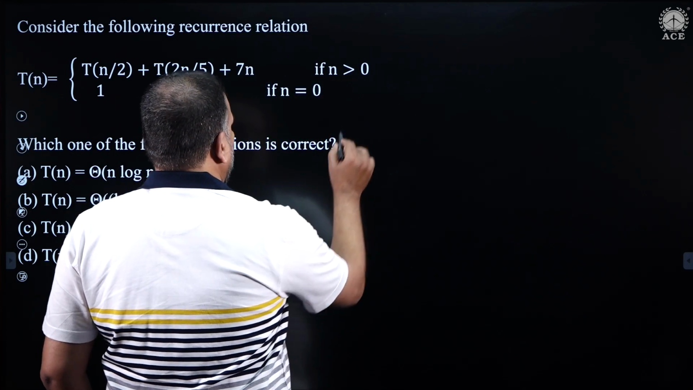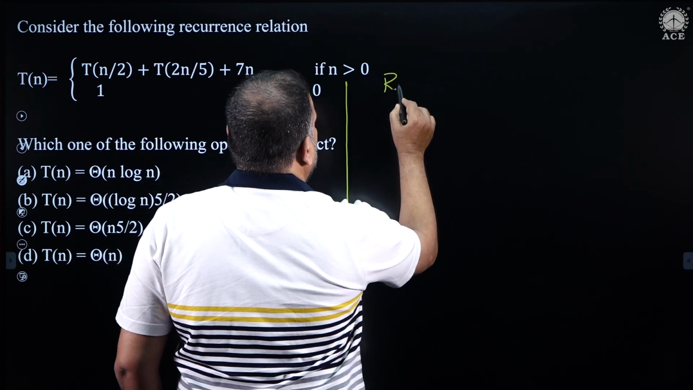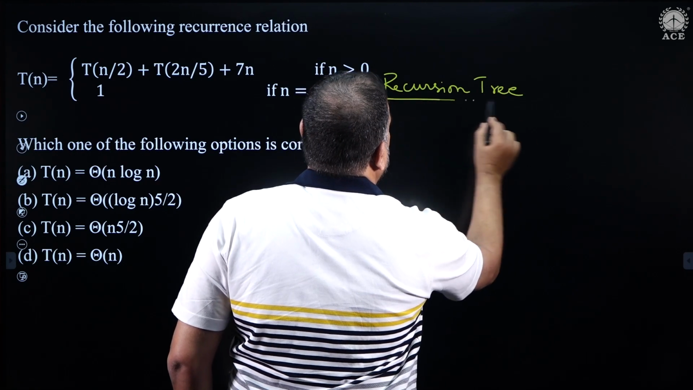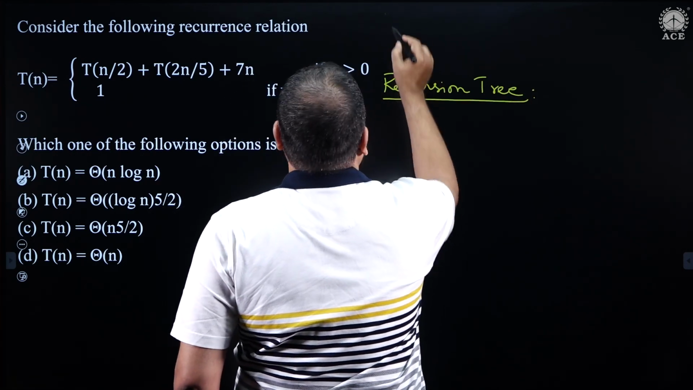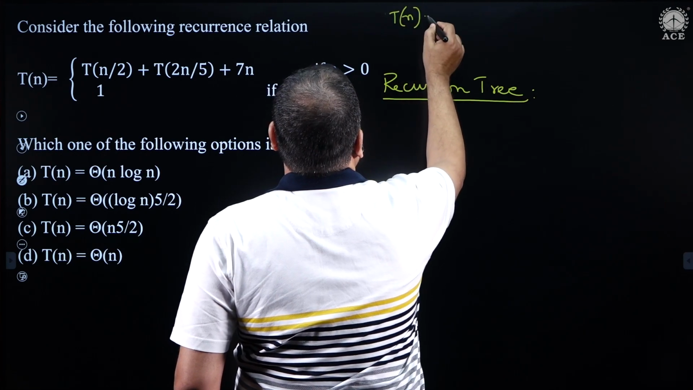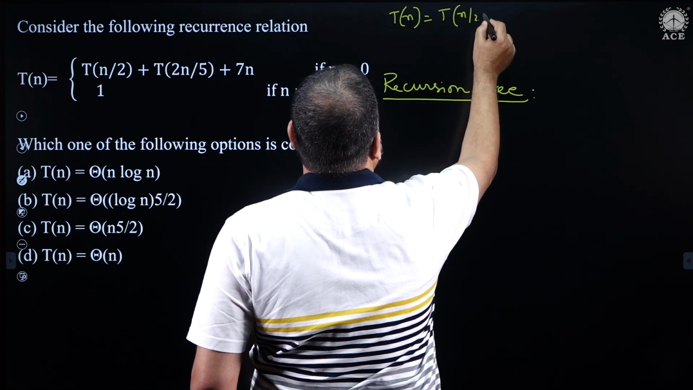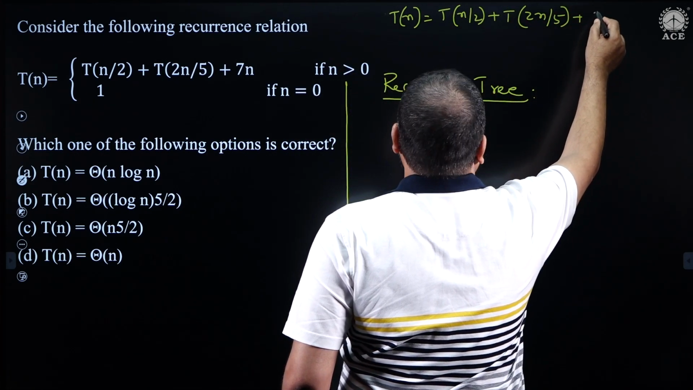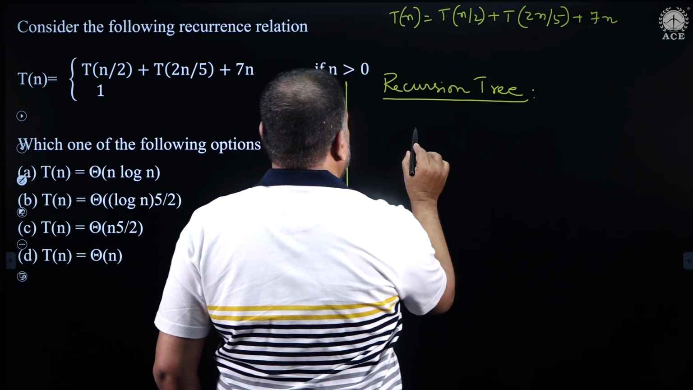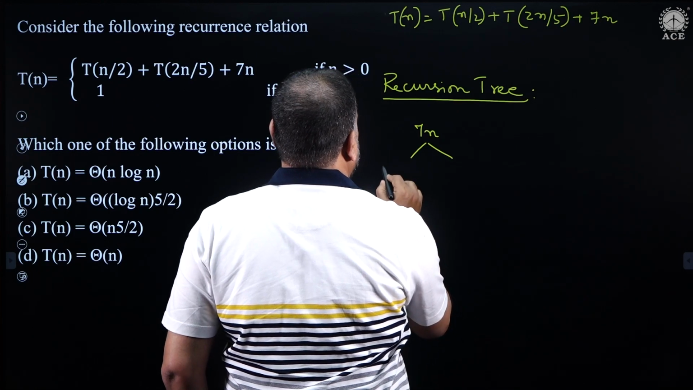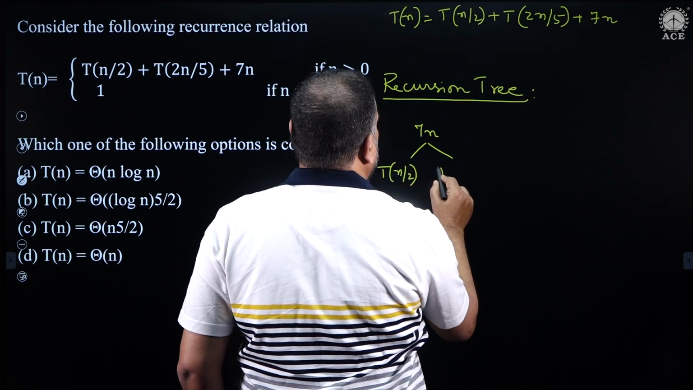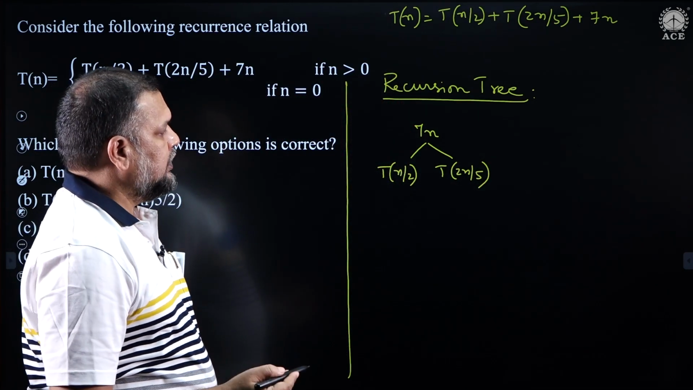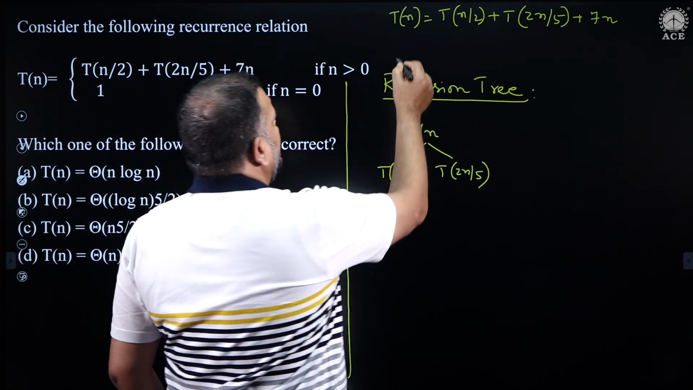If you solve this question based on the recursion tree, I write the equation T of n is given as T of n by 2 plus T of 2n by 5 plus 7n. Expressing it in the form of a tree, the root is 7n and its children are T of n by 2 and T of 2n by 5. Then what do we need to do? You need to individually find the values of T of n by 2 and T of 2n by 5 and substitute here. What is T of n by 2?